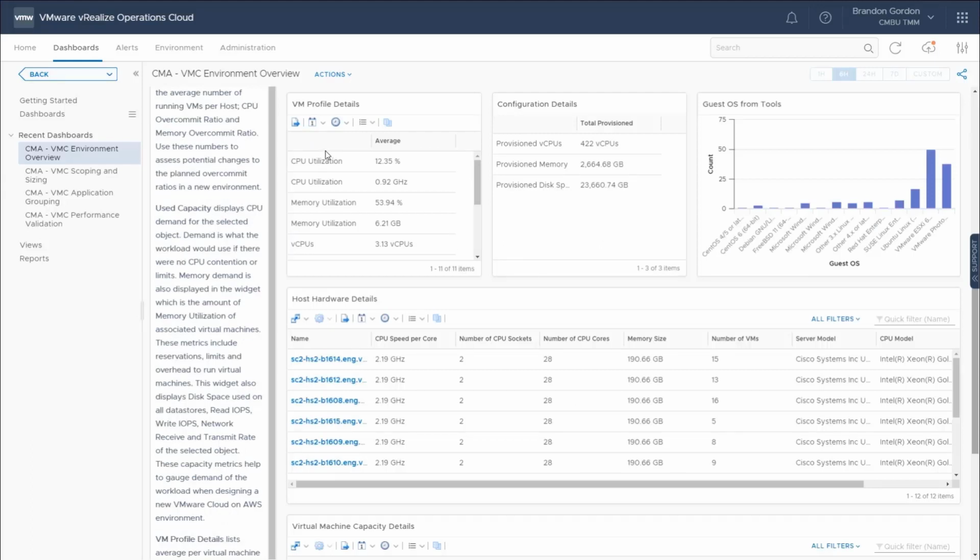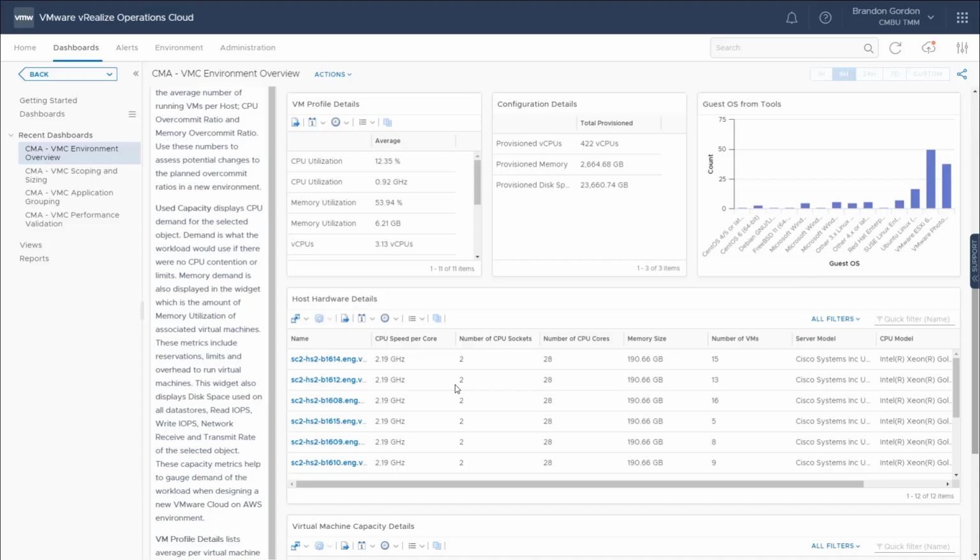This next section here shows our average virtual machine specs. So this is the average utilization of the virtual machines, average configuration of the virtual machines. And then we also here have the total resources provisioned to the virtual machines. So this includes powered on and powered off virtual machines. So the number of CPU, memory, and disk space. And over here, we have a distribution chart showing the distribution of guest OSs for the environment.